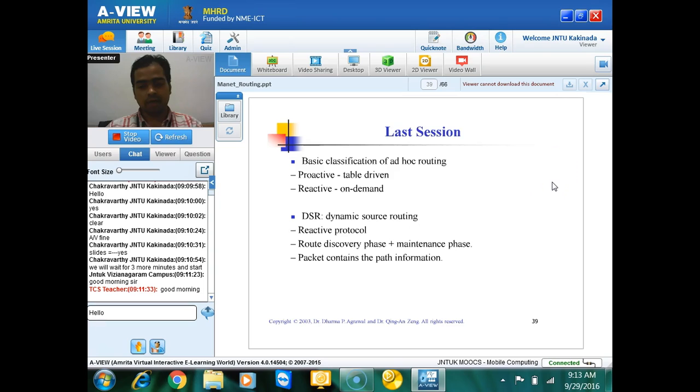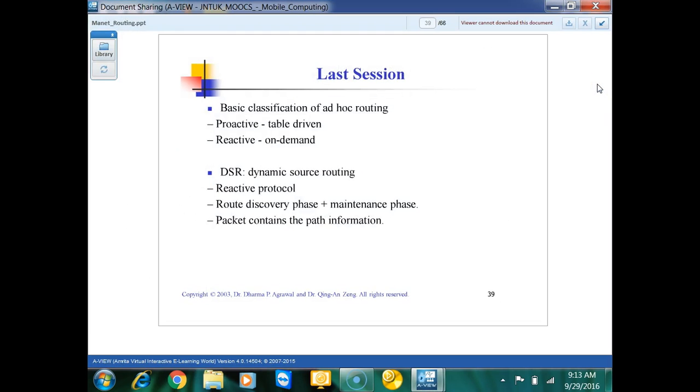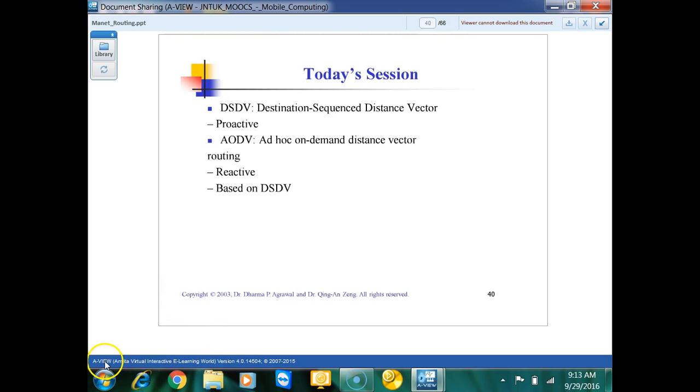We have the data payloads. So we are sending each and every address of the nodes, intermediate nodes, and source and destination. All of these things were there in the packet headers. So that will increase the size of data packets. That will increase your congestion over the network, that will increase your traffic over the network. So this we have discussed in the last session.